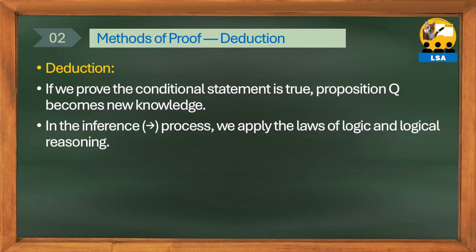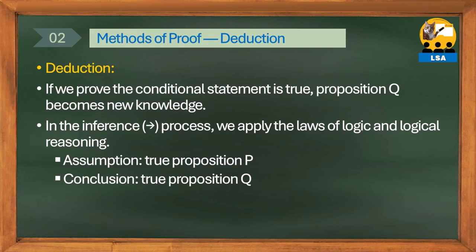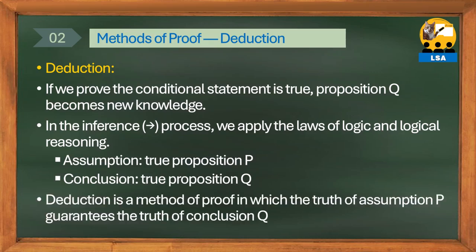What you must keep in mind here is that you must apply logical laws and logical thinking to the inference process of the conditional proposition. In a conditional proposition, such and such true proposition P is called the hypothesis or premise, and such true proposition Q is called the conclusion. Therefore, deduction is a proof method where, if the conditional proposition is true, the truth of the hypothesis proposition guarantees the truth of the conclusion proposition.